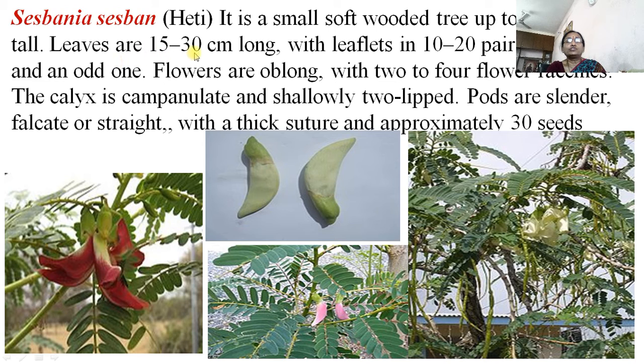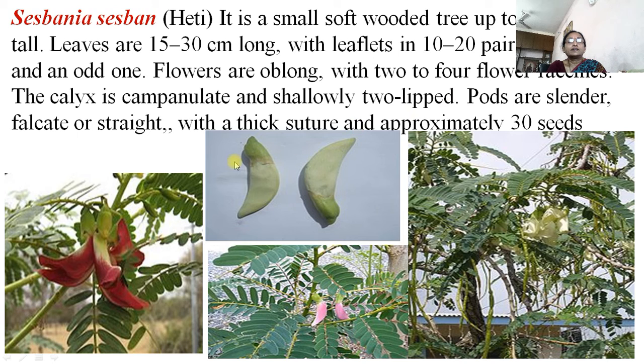Leaves are 15 to 13 centimeters long, with 10 to 20 pairs of leaflets and an odd one. The flowers are oblong, with 2 to 4 flowers in a raceme. The calyx is campanulate and shallowly two-lobed.